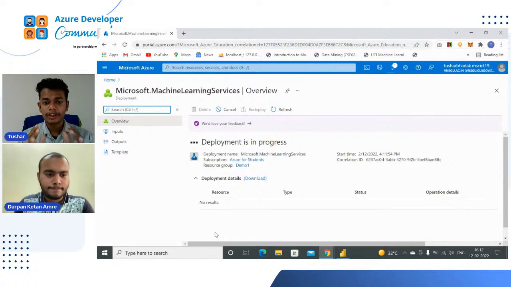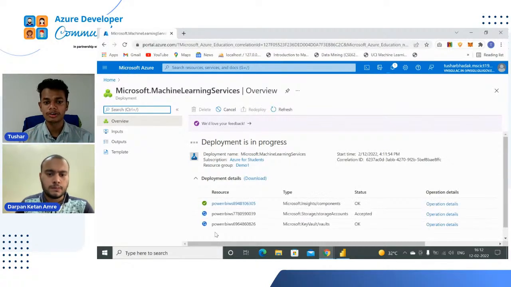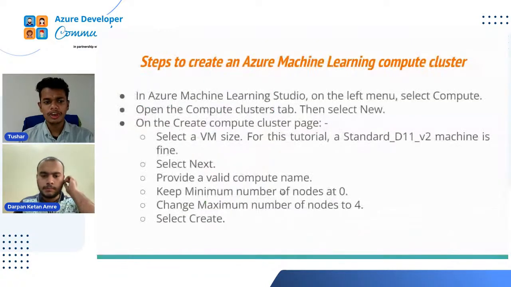One fact about Azure Machine Learning is that it is an integrated platform where we can easily explore all the machine learning services in the Azure dashboard. Now you can see it is creating, all these things will be in the green column and it will be created. So let's see what we have to do next.